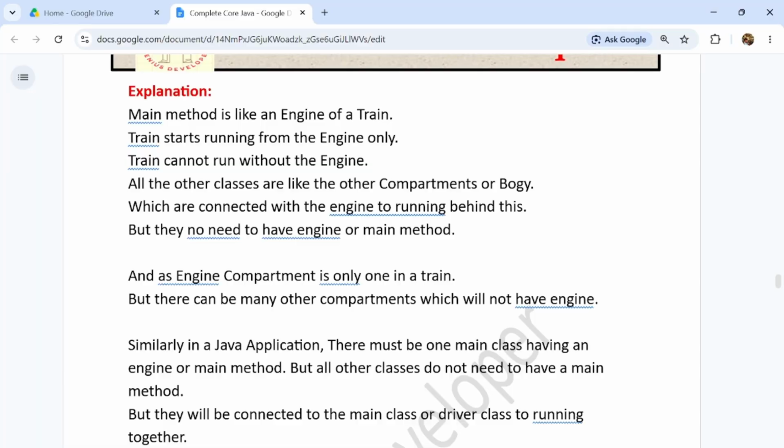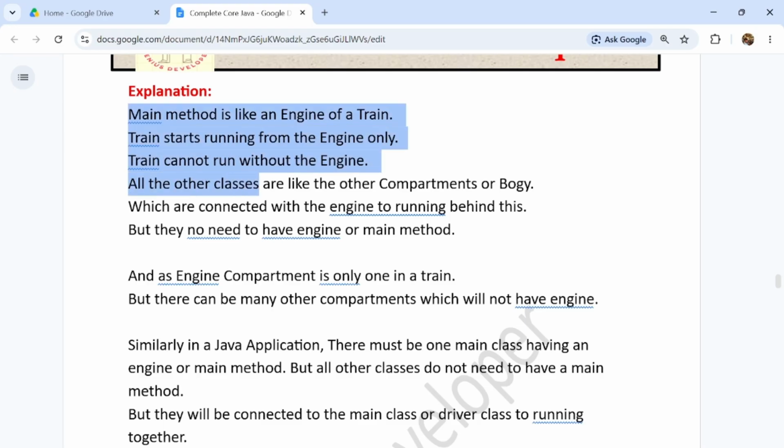And in any real project, guys, there are lots of classes, like hundreds and thousands of classes, but every class doesn't need to have a main method. Only one class will have the main method, and other classes will be connected to the main class to run together when the application starts, guys. They will also start their own functionality in that class, guys.